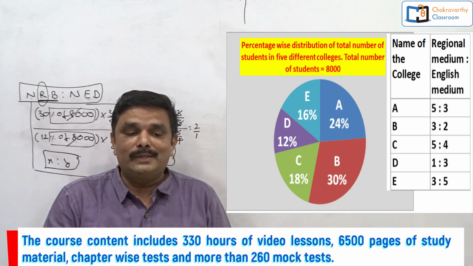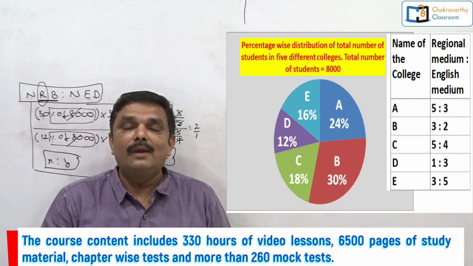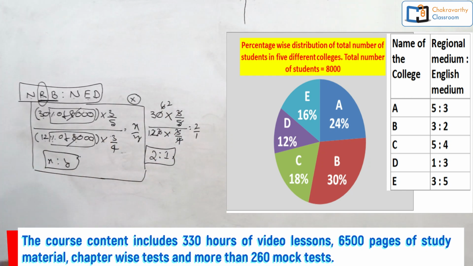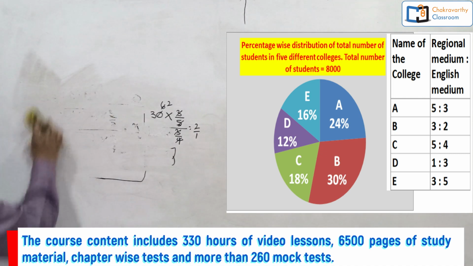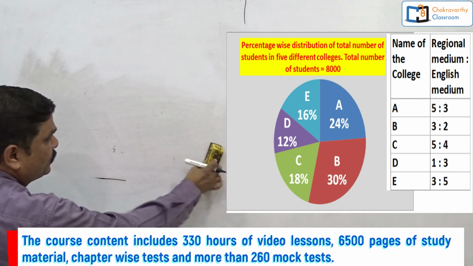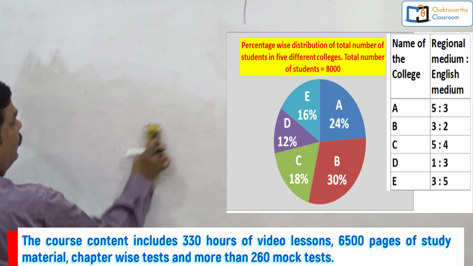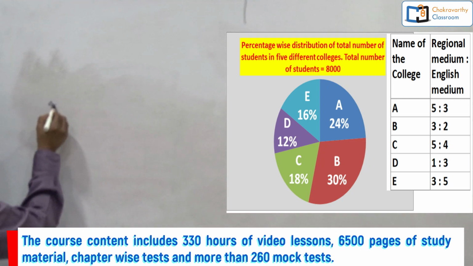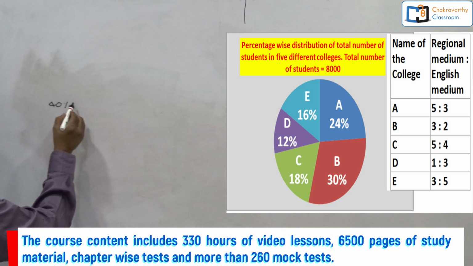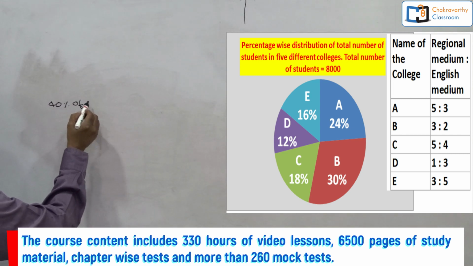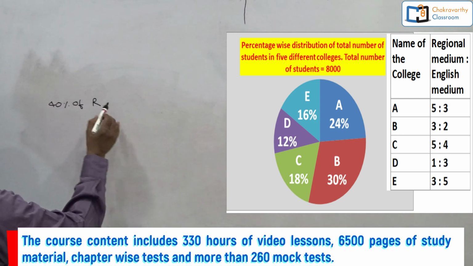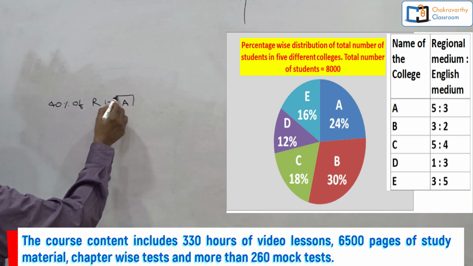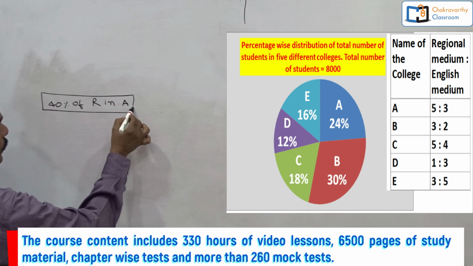But what's the conventional way, students, here? Out of total regional medium students of college A, 40% are girls. Now take the data here, take the numbers. Now I need to find out 40% of regional medium students in college A. I need to find out this one first.